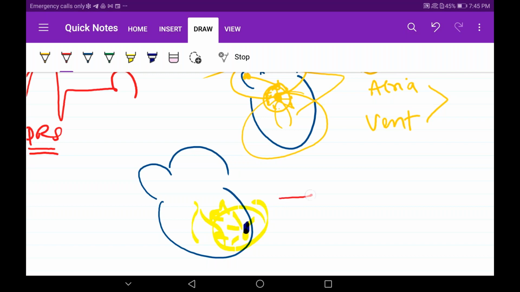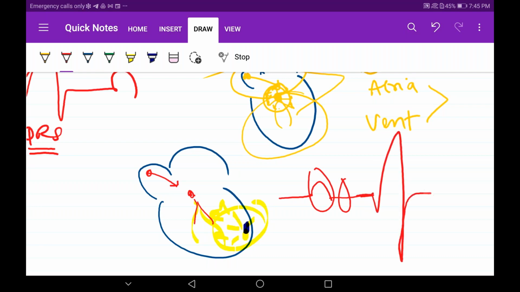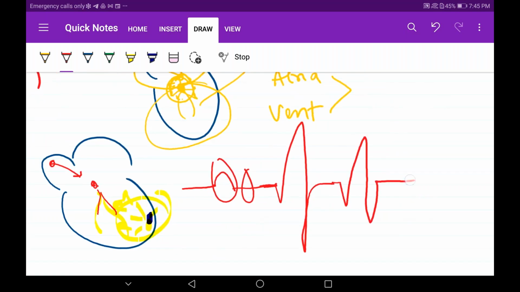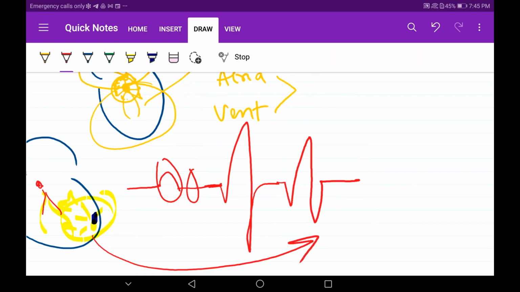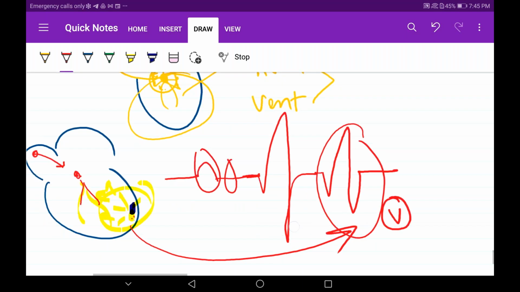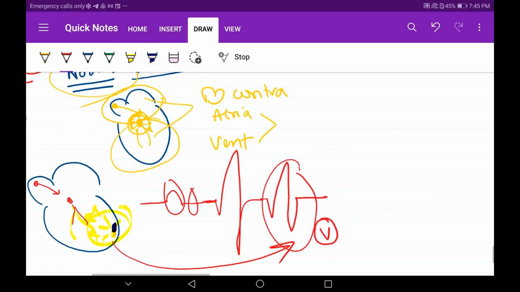So now on the ECG, the P wave will come normally because the SA node is normal, the AV node is also normal. But when it reaches the bundle of His, this is normal. But when it reaches here, the QRS will come normally for the stimulus from the AV node, but again we will have another QRS. Why? Because the ventricle is getting depolarized again, right? Because of this extra ectopic foci in the ventricles, right? So that's it. If you do not understand, do not worry. It's not an important topic.